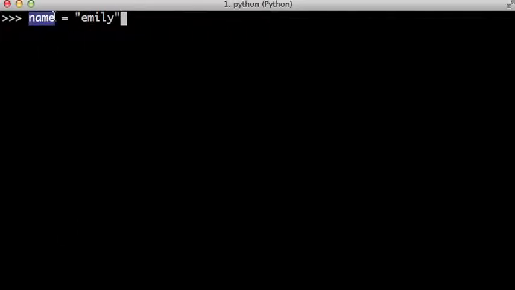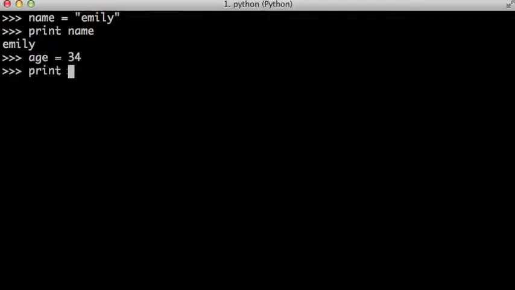So a variable is just a way we would identify a piece of memory in a program or in memory when it's loaded. So for example, we can now print name, which has been pre-stored somewhere else. We can also get Emily's age, say 34, and we can print it out. We can also do a bunch of things with the names. This is a bit slightly advanced, but let's take a look at it.